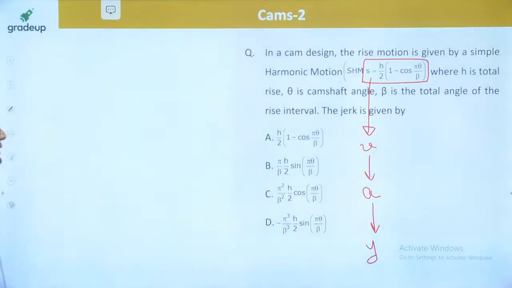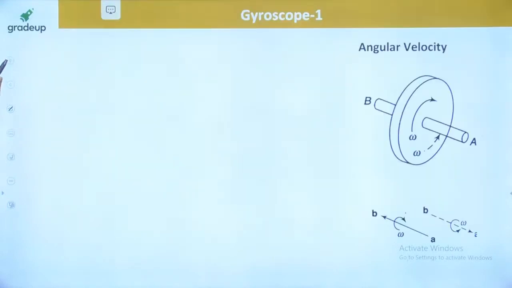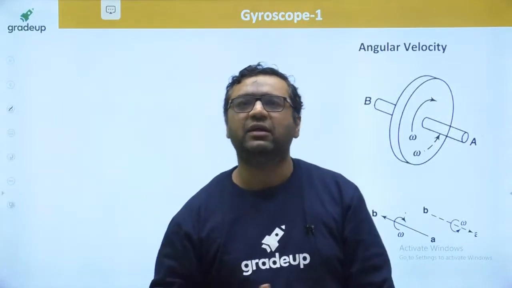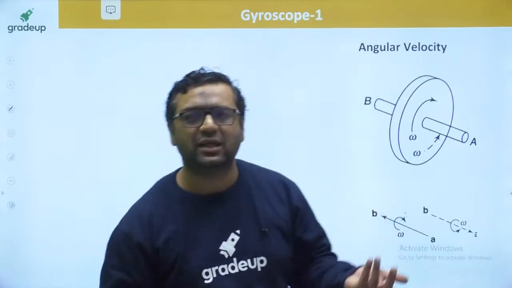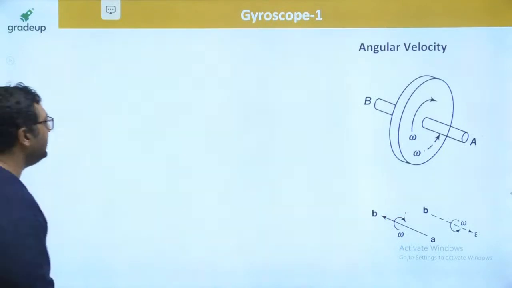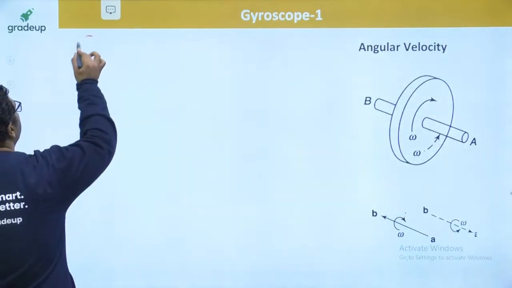In the classes I have done every derivation, because in class we have a very big time to solve them. We have taken a very long time, like 80 to 90 hours for theory of machines. Here we have covered it in 10 hours. So this is a revision series. The purpose is to make you qualify in GATE easily. Now we are going for the gyroscope, guys.